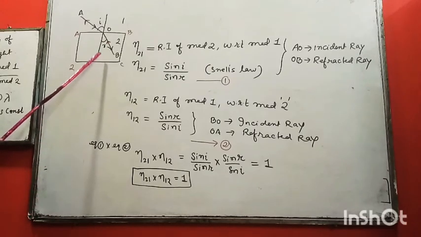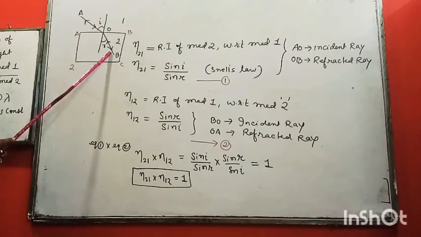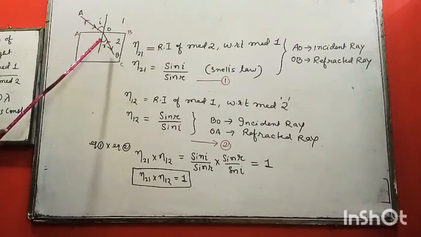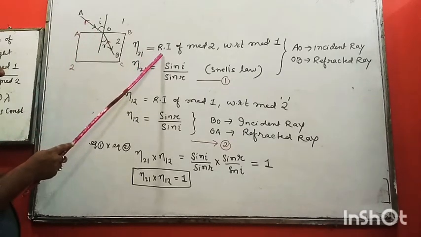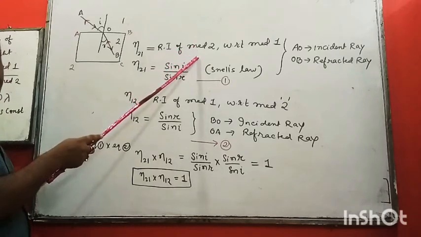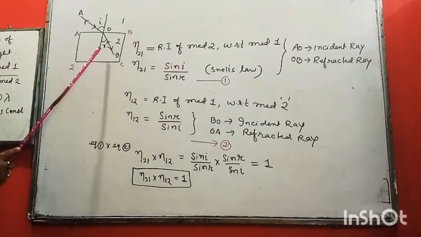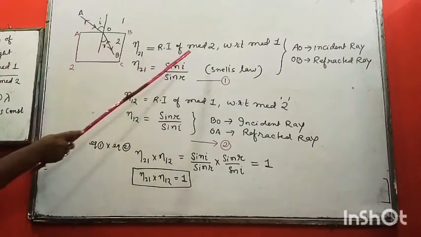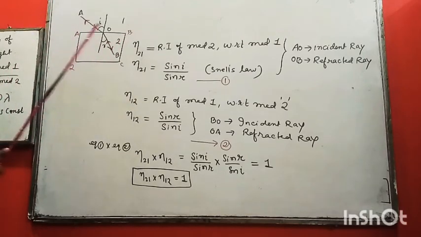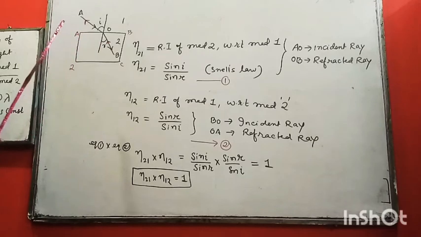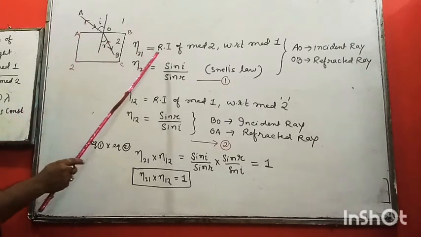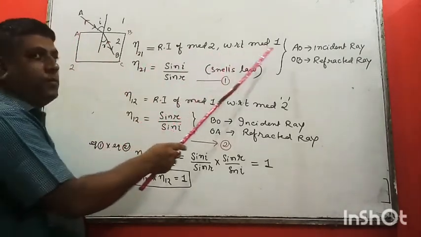Bending takes place in medium 2 and light is coming from medium 1. Therefore, this is the refractive index of medium 2 with respect to medium 1.